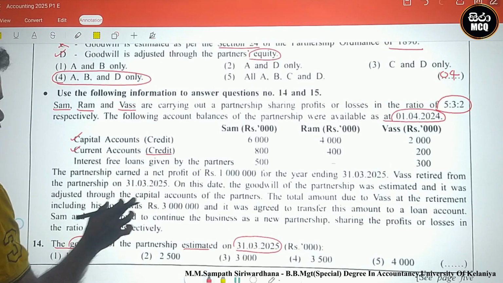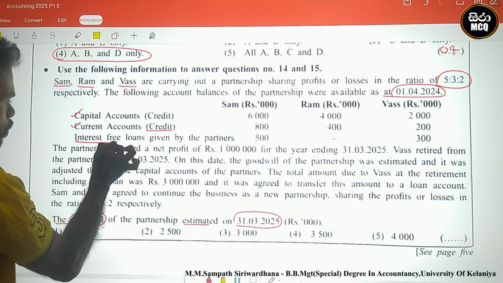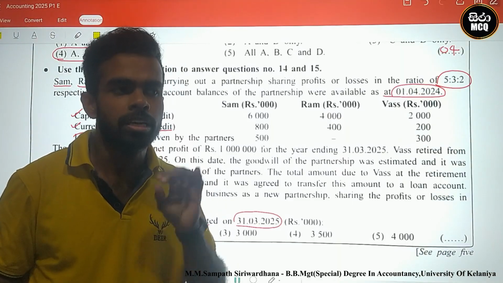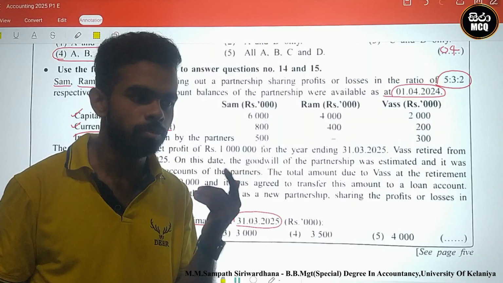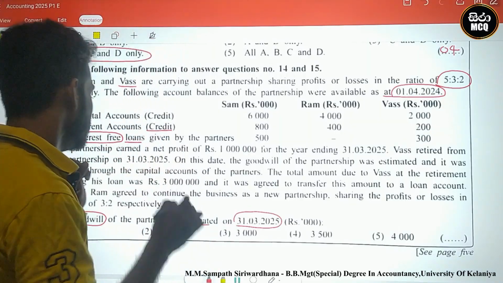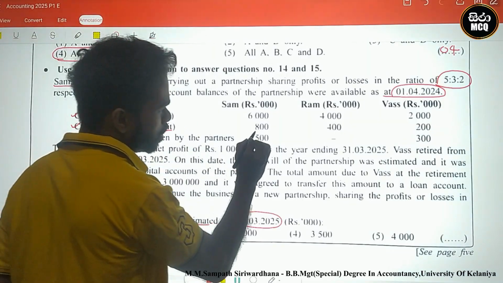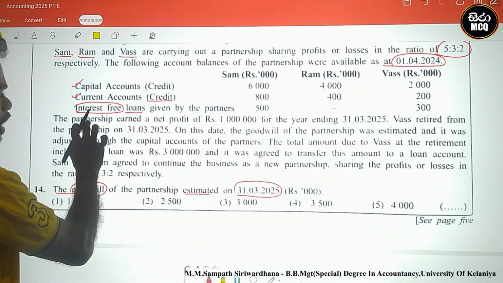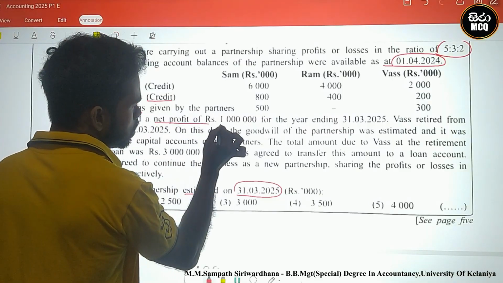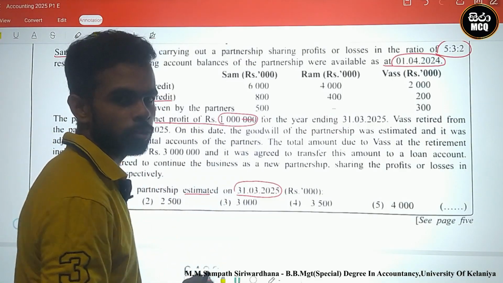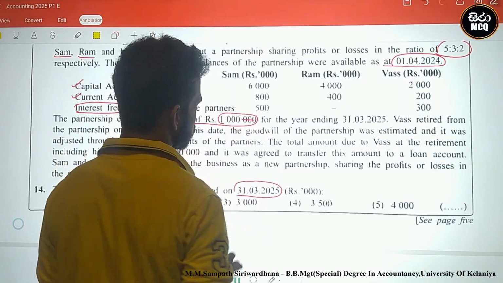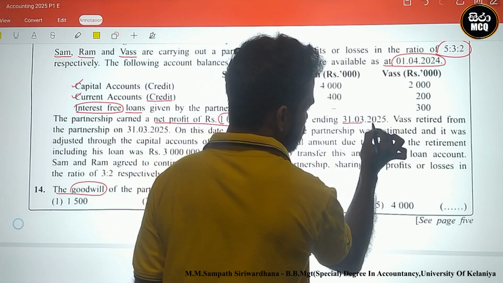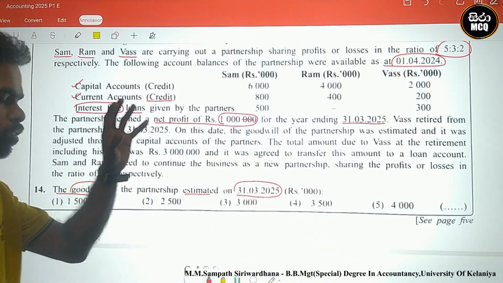Let's go to the next item. Interest free loans. Interest free means there is no interest. No interest loans given by partners: 500 and 300. Then the partnership earned a net profit of 1 million for the year ending 31st March 2025. That is the net profit of the business.